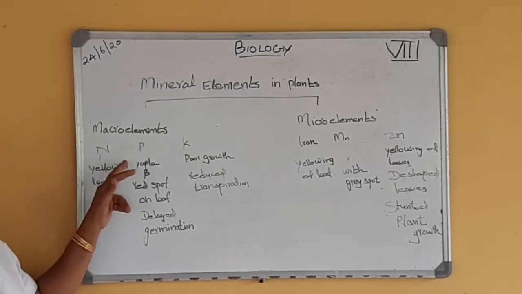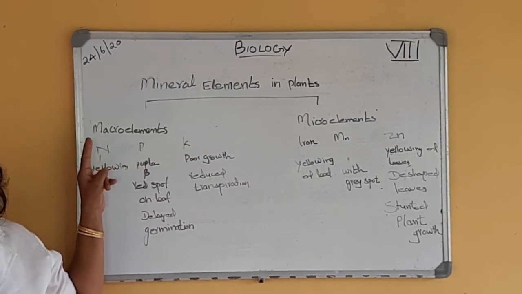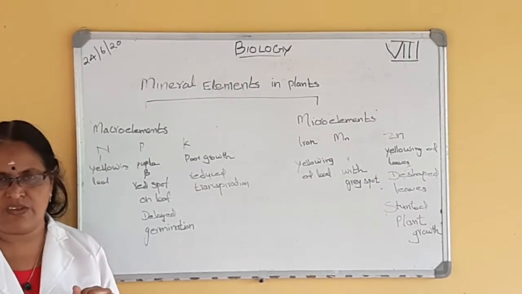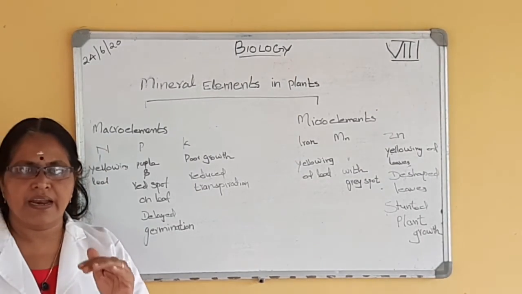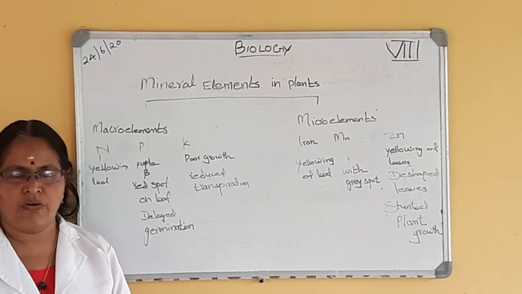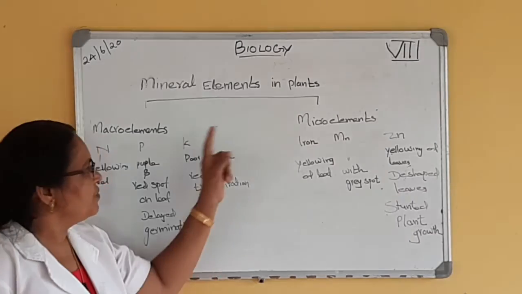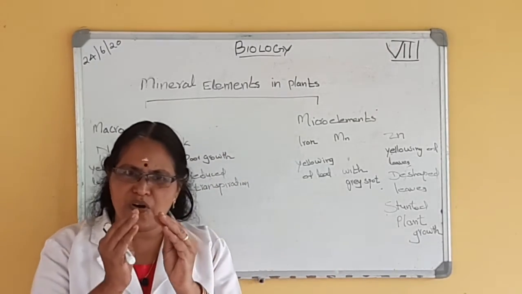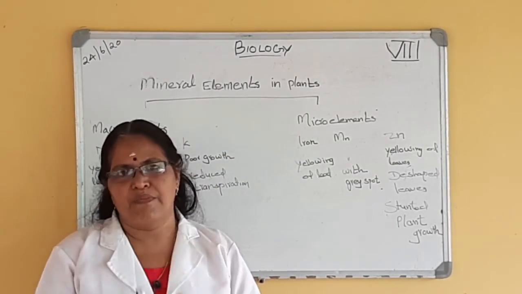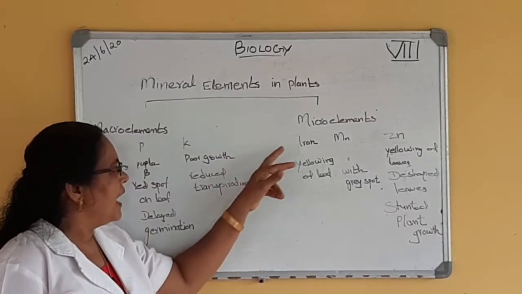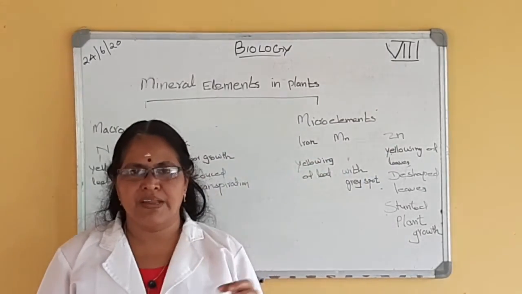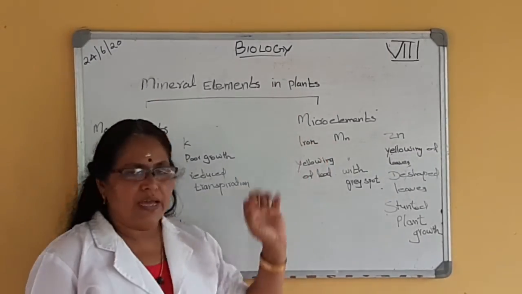So nitrogen, phosphorus and potassium are macronutrients or macro elements needed in plants. What do you mean by macro? They are needed in large amount or large quantity. Next one is the micro elements. The elements needed in small quantity or small amount. What are they? Iron, manganese and zinc. These three elements are micro elements.